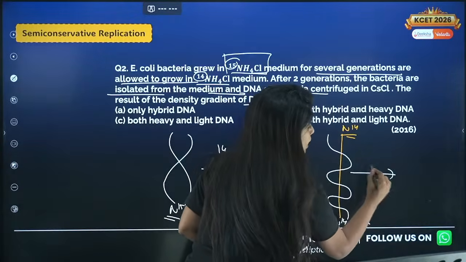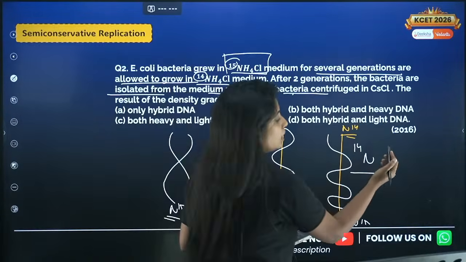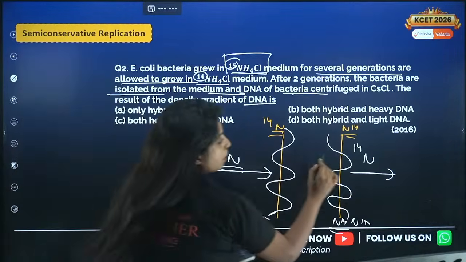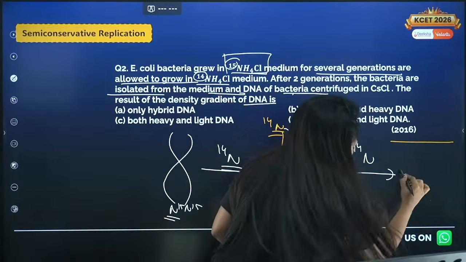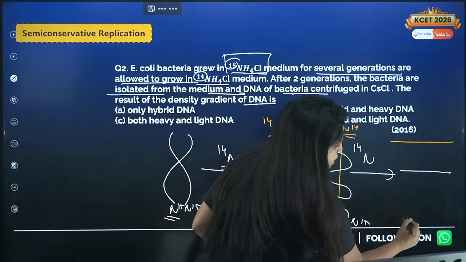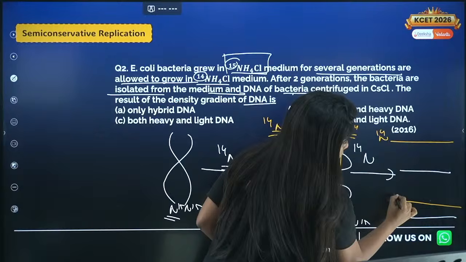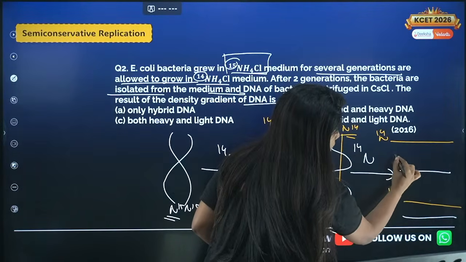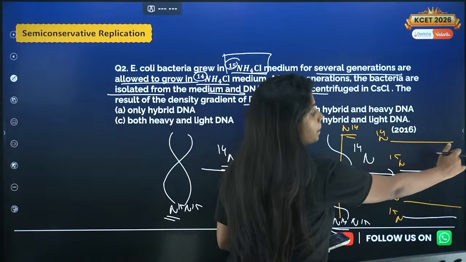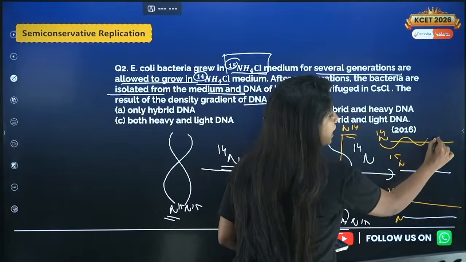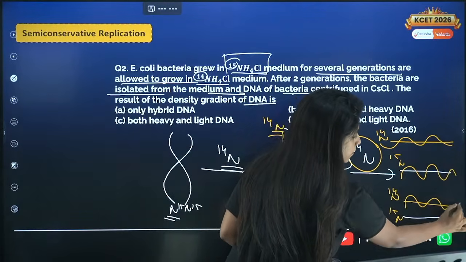So again, my dear children, it is grown in N14 medium. Now what will you find? These 2 strands which are there, they will again move apart from each other. So now this time I am going to draw like that. So this is one strand, okay, and this is another strand. The same thing applies over here. There will be one strand over here and again another strand. So this is N14, N14, here also N14, N14, and this will be what? N15. Here also it will be N15. Now the new strand of the DNA which will be accompanying them, my dear children, will be what? Will be N14 type only, because we are growing in the same medium. So it looks like this.